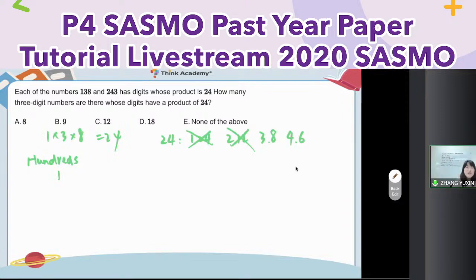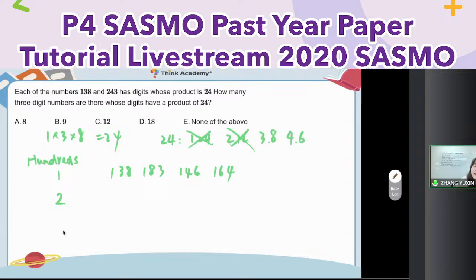So if my hand is raised in place 1, I'm very sure it's already 1. Use the multiplication principle. How many different choices? 4, right? No worries. You can also list out all the possibilities, because there are only 4. Let me see. 1, 8, 3, 1, 3, 8. And then I change the order, 1, 8, 3. Next one, 1, 4, 6. And then 1, 6, 4. Okay, so Henry's place is 1.